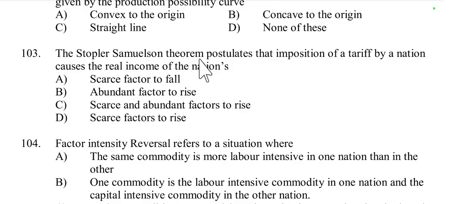Then question number 103. The Stolper-Samuelson theorem postulates that imposition of a tariff by a nation causes the real income of the nation's scarce factor to fall, abundant factor to rise, scarce and abundant factor to rise, or scarce factor to rise. It is related to abundant factor to rise.